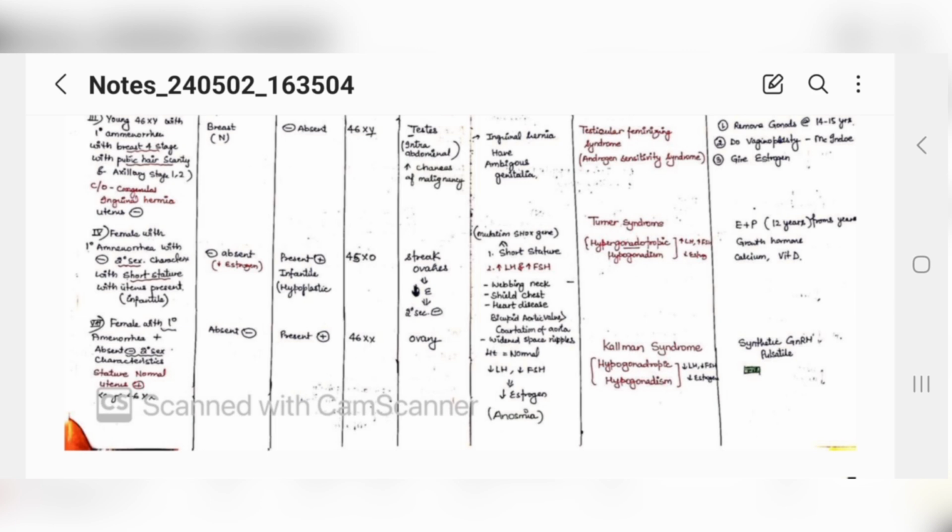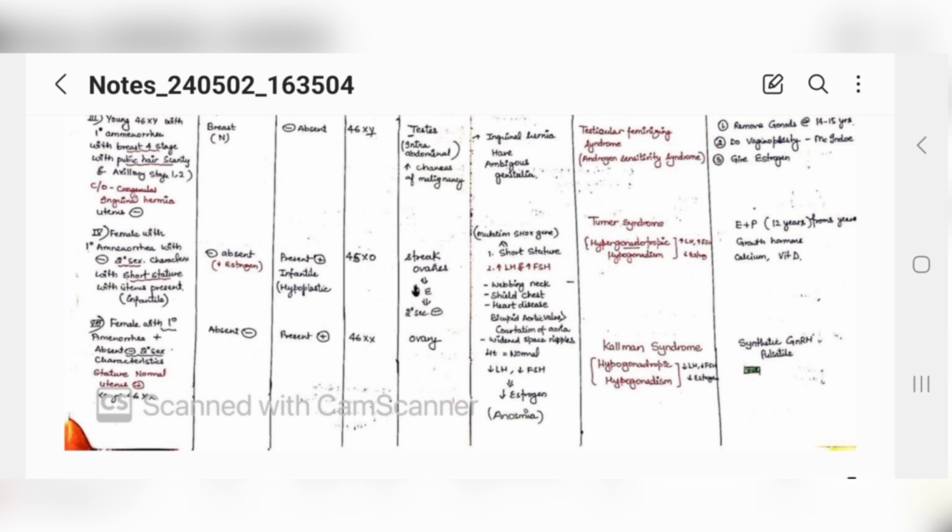Then you will think of, again, because ovaries are streak, they are not producing estrogens, so secondary sexual characteristics are absent. Then they would give a few other points, like the patient is short stature, she has a webbed neck, shield chest, heart disease, all the symptoms of Turner syndrome. So without thinking anything, you will think of Turner syndrome.